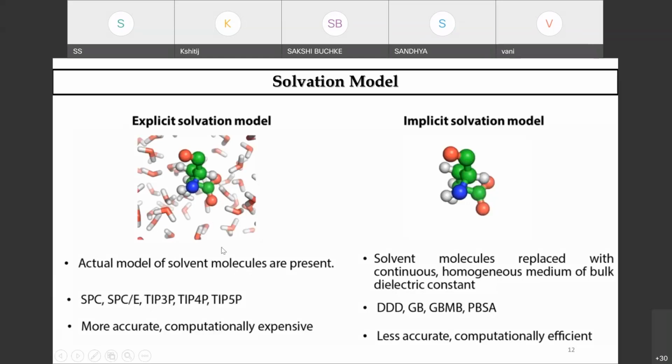It is computationally expensive, but gives you more accurate results when we do the explicit solvation. When we do the implicit solvation, you have GB, GBMV, GBMB, PBSA solvation, wherein you have a continuous homogeneous medium of the bulk dielectric constant. It is less accurate than the explicit solvation system.